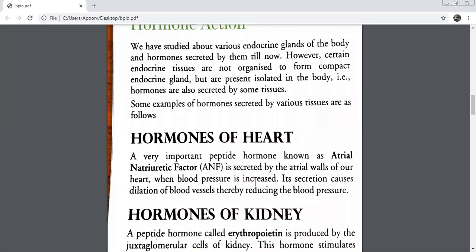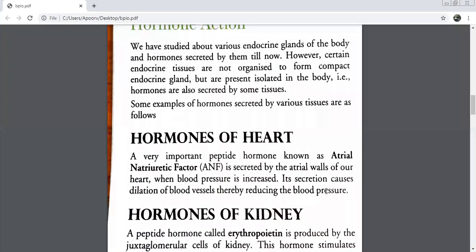So when this hormone is secreted, it will cause dilation of the blood vessels. So it will reduce the blood pressure. So basically it is helping in controlling what? Blood pressure. How is it helping in controlling? As soon as the blood pressure shoots up in an individual, the atrial walls will start secreting this hormone. And what will this hormone do? It will dilate the blood vessels.